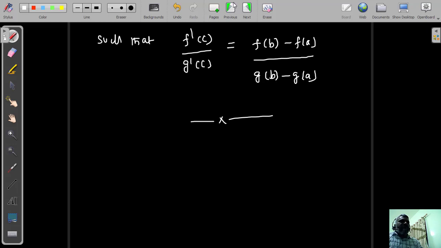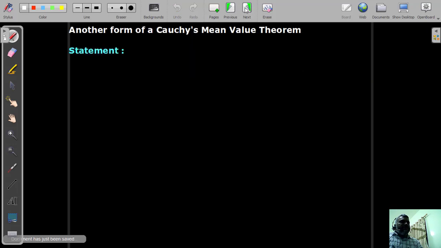After that, we will move on to another form of Cauchy's mean value theorem. Next page I will take.